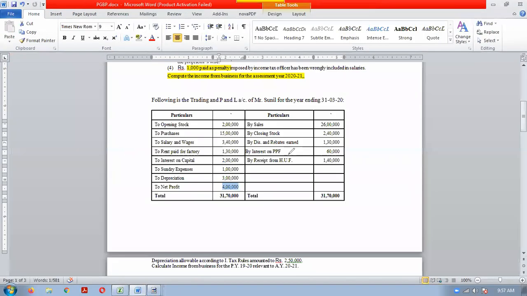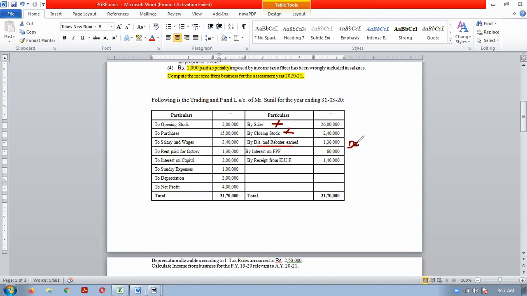Now we'll check the credit side. Sales not relevant, closing stock not relevant for PGBP calculation. Discount and rebate, here you can make one assumption. The discount and rebate is business income, because discount and rebate you can earn in business process also.